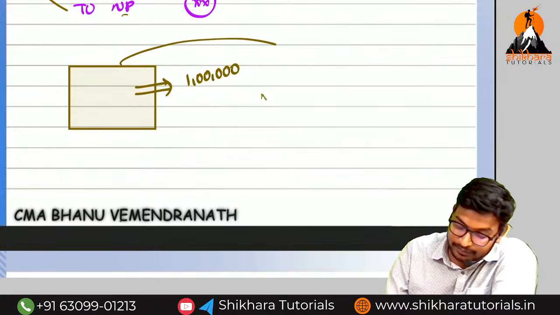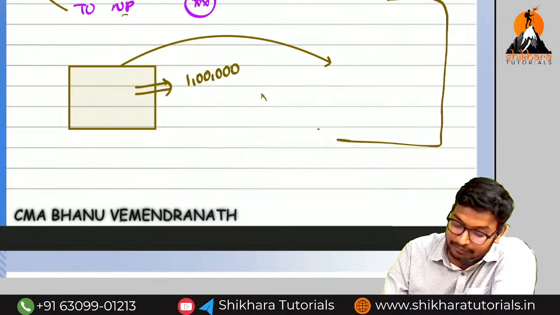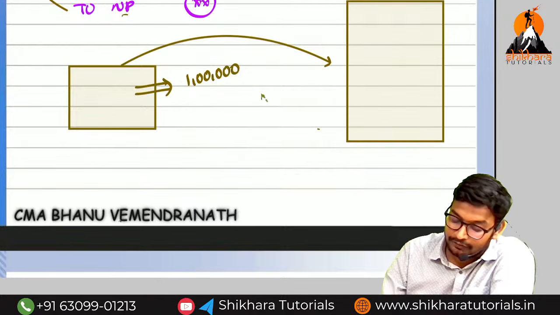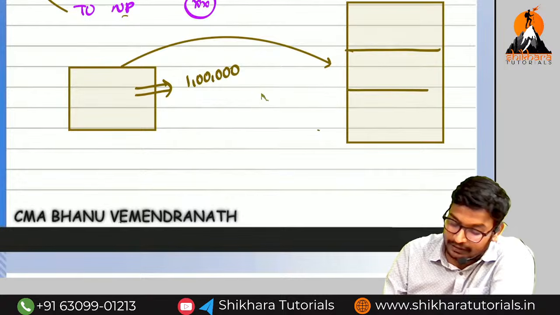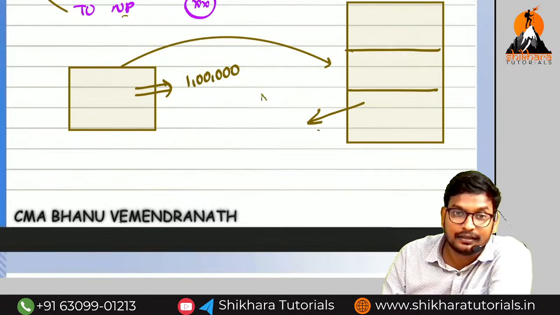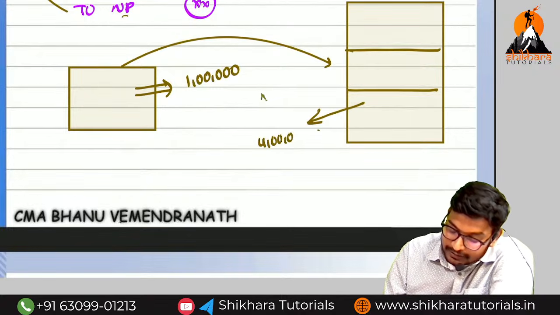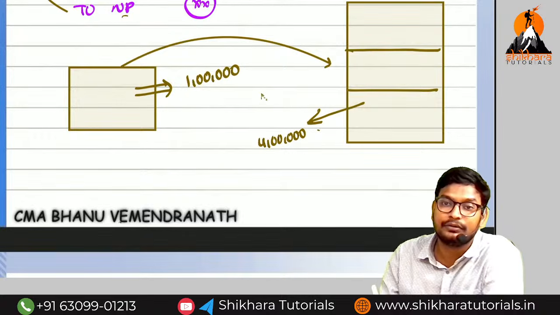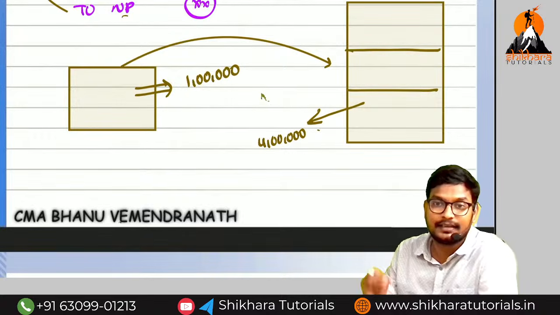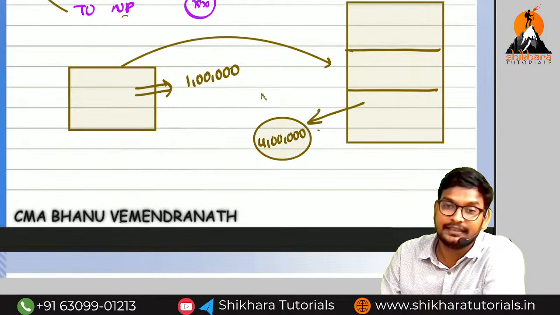There is one more building in our street. This is a big building. If you take the rent of this building, we can increase the turnover by 4 lakhs. That means what is the total sales we will do if we enter into this building? 5 lakh sales we will do. What is the increased turnover? 4 lakhs.